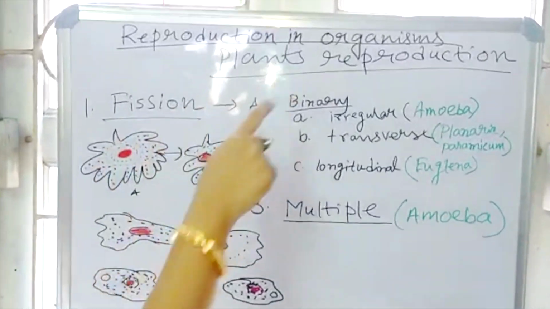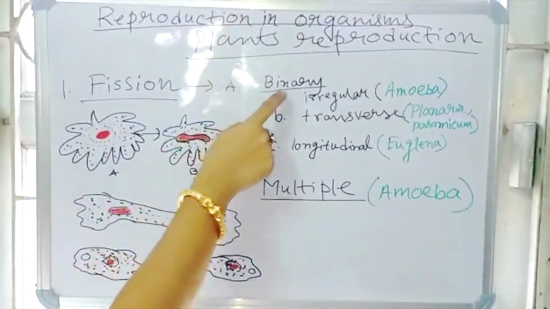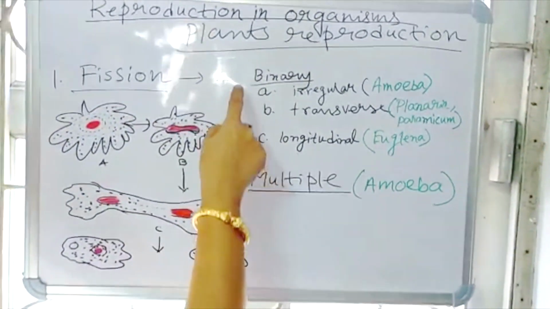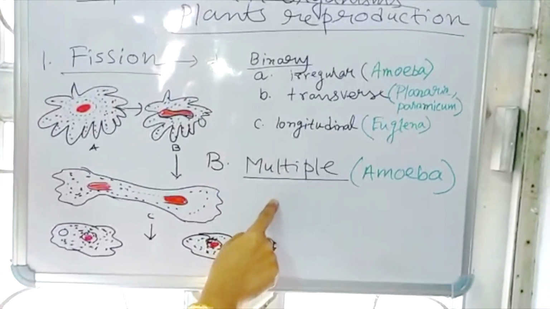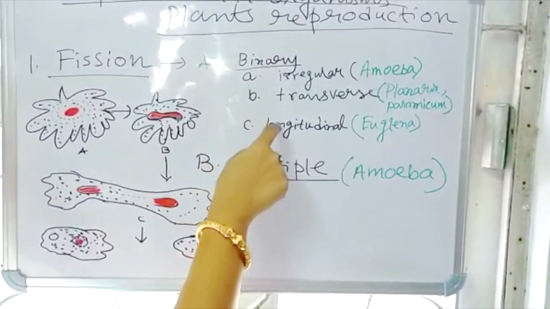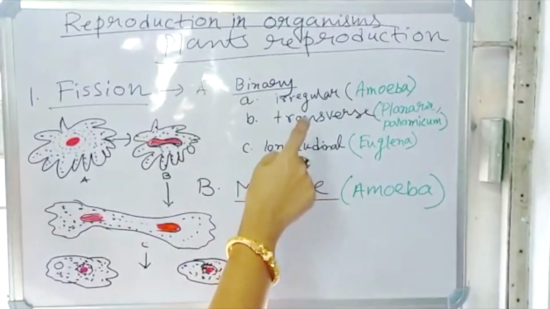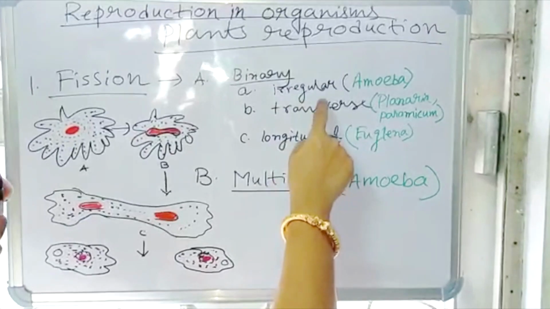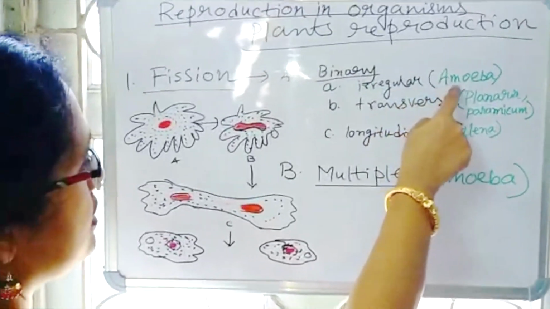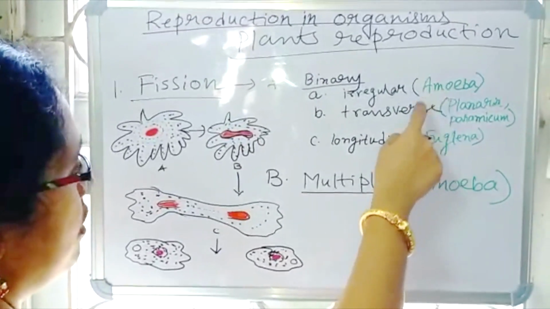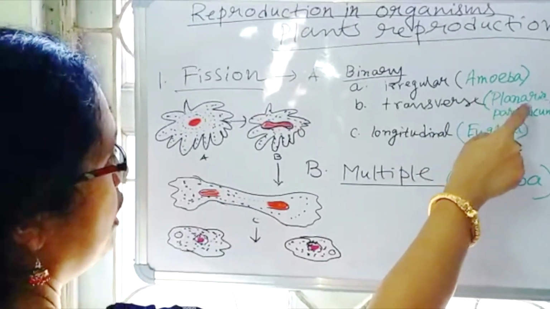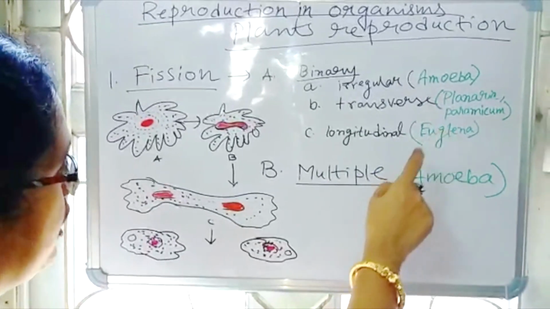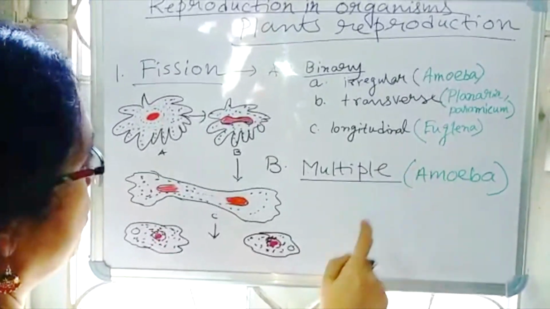Now, plants reproduction, the first process is binary fission. Fission is of 2 types, binary fission and multiple fission. Binary fission are of 3 types, irregular, transverse and longitudinal. And the example of irregular binary fission is seen in amoeba. Transverse binary fission is seen in planaria and paramecium, and longitudinal fission is seen in Euglena and multiple fission is seen in amoeba.